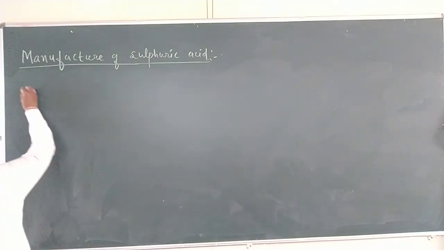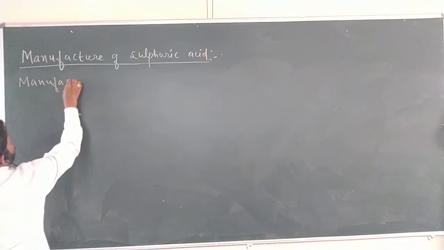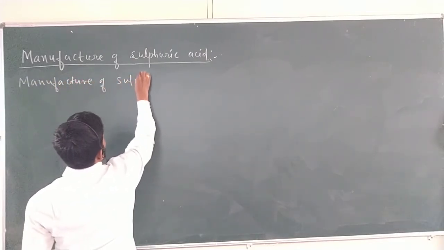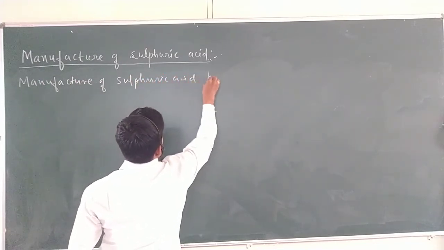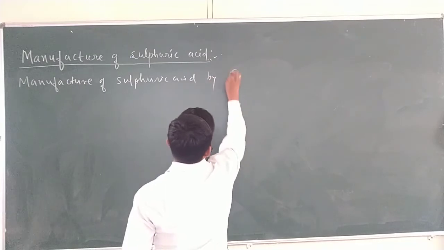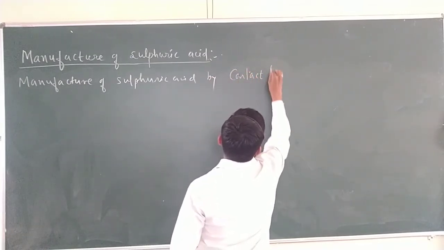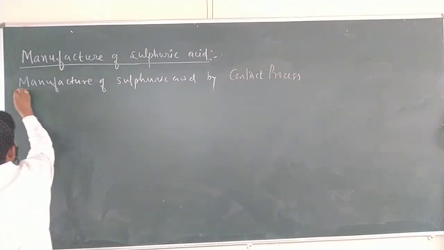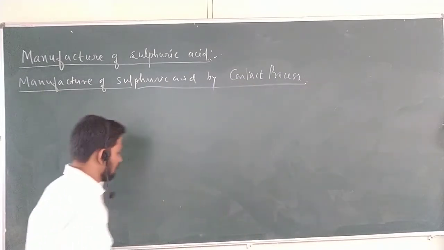Now write the heading: manufacture of sulfuric acid by contact process. This is very important. Now what are the steps? Steps involved.